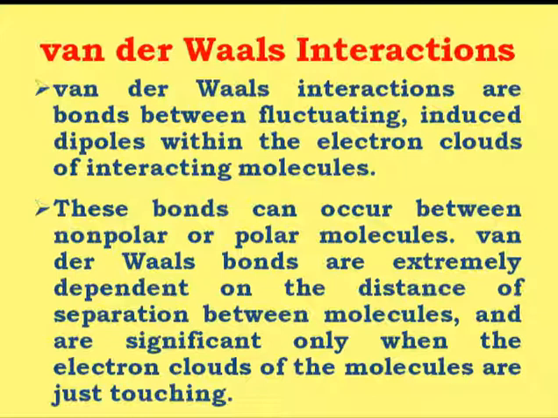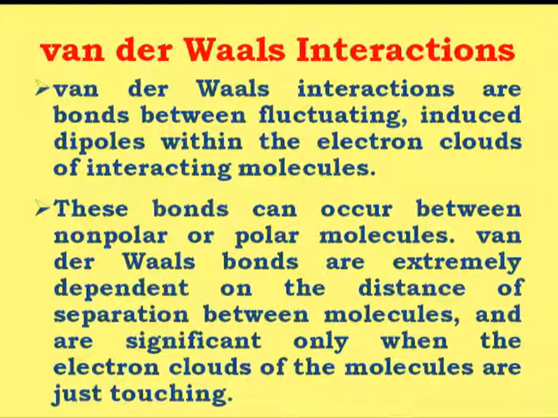The next is the van der Waals interaction. Van der Waals interactions are the bonds which are formed between the fluctuating induced dipoles within the electron clouds of interacting molecules.